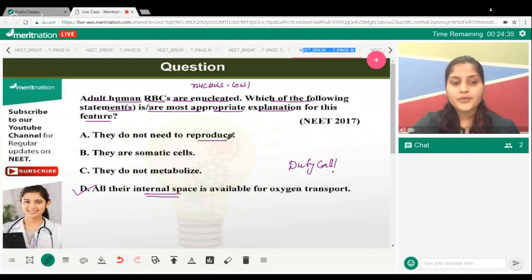They don't need to reproduce, so that's not an answer, because they are already permanent cells, for maximum efficiency. They are somatic cells, and in fact somatic cells do have a nucleus, so that doesn't make sense. They do not metabolize; they are using other ways of obtaining ATP. Yes, Rishu, all the space. They do not even have mitochondria or endoplasmic reticulum. Organelles are also not present. They fulfil their ATP requirement with the help of anaerobic respiration, and sometimes the PPP pathway.